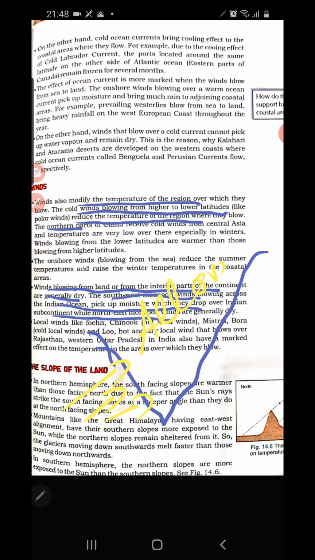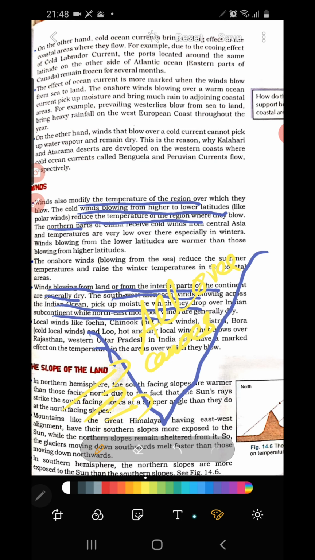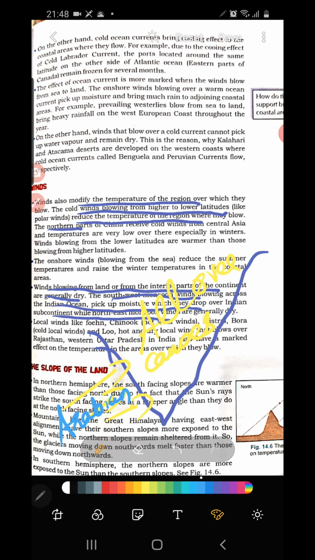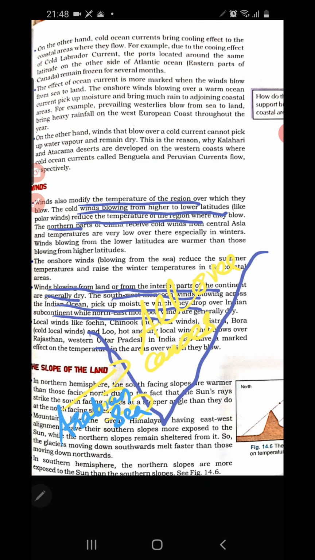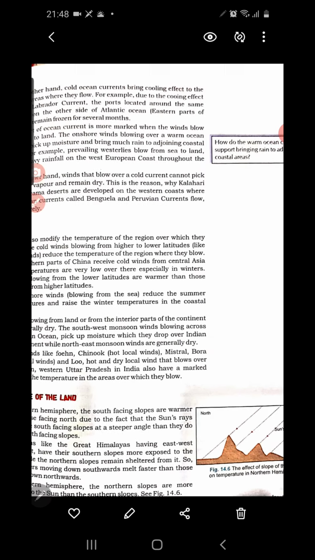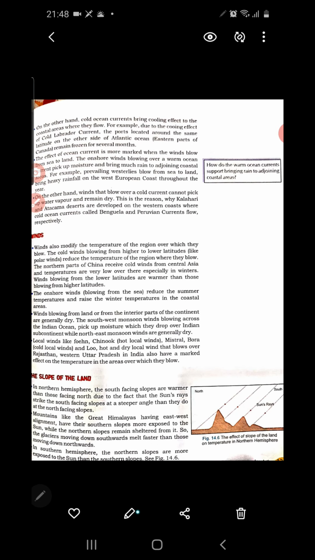Why? Because this wind carries moisture from the Arabian Sea and causes rainfall all over the country. Clear? Okay.